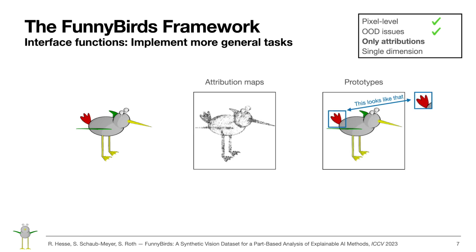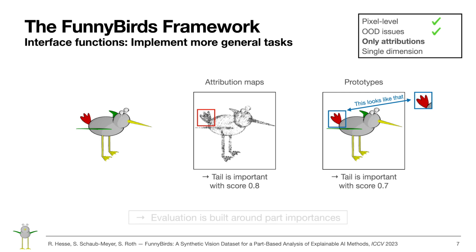in the same framework. To do so, we define more general tasks, so-called interface functions, that indicate if a part can be considered as important and how important that part is. For example, in this attribution map and prototype explanation, we can consider the tail to be important because it contains high attribution values, respectively a highlighted patch. Building our framework around part importances allows us to abstract away the specific explanation types, and we can also tick off the limitation of only including attribution maps.